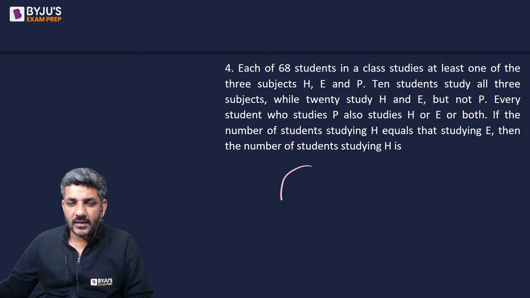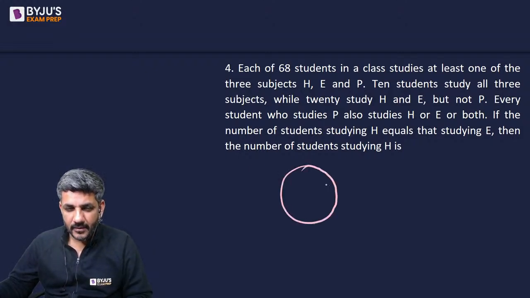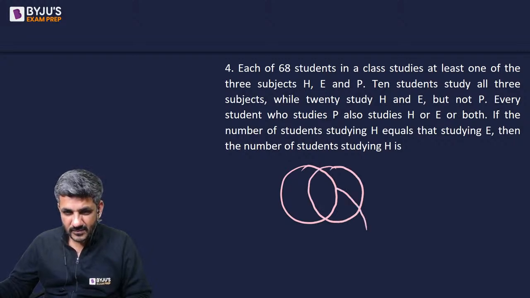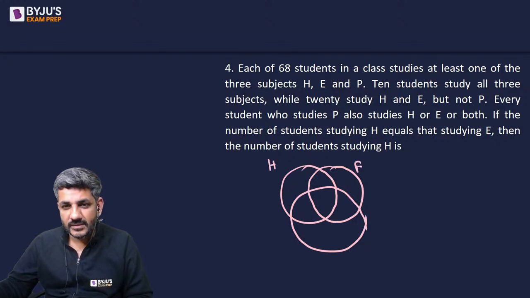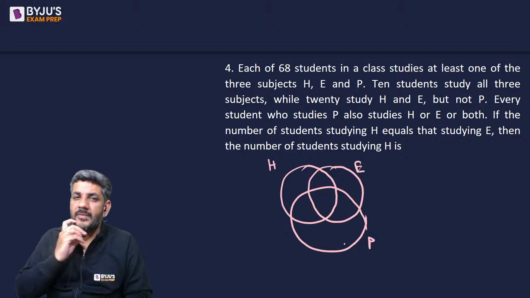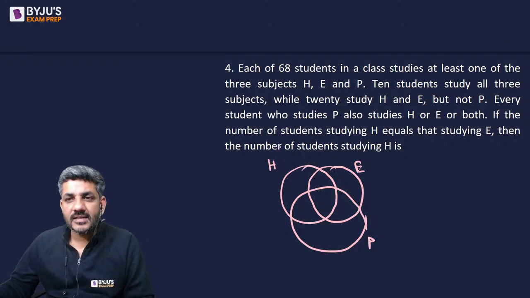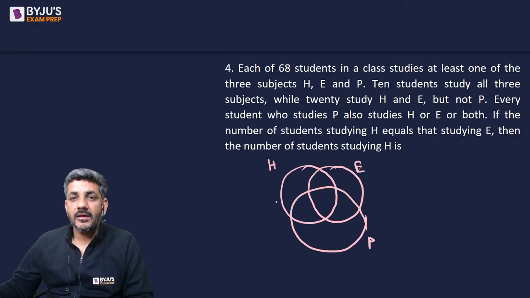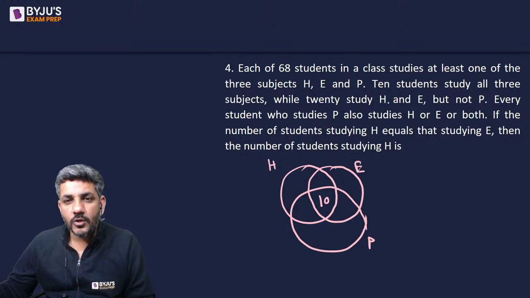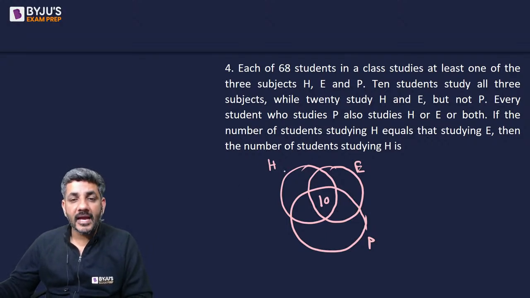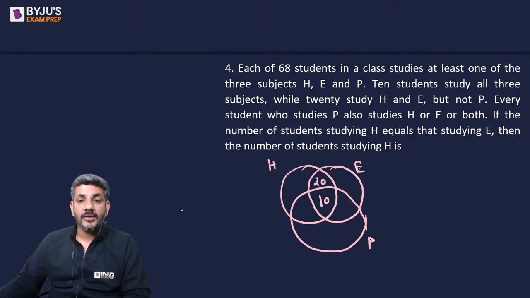So let me make a Venn diagram here. These are the three sets. One is H, the other one is E, the third one is P. Each of 68 students in a class studies at least one of the three subjects. 10 students study all the three subjects, so that goes here. While 20 study H and E but not P, that means this area is 20.